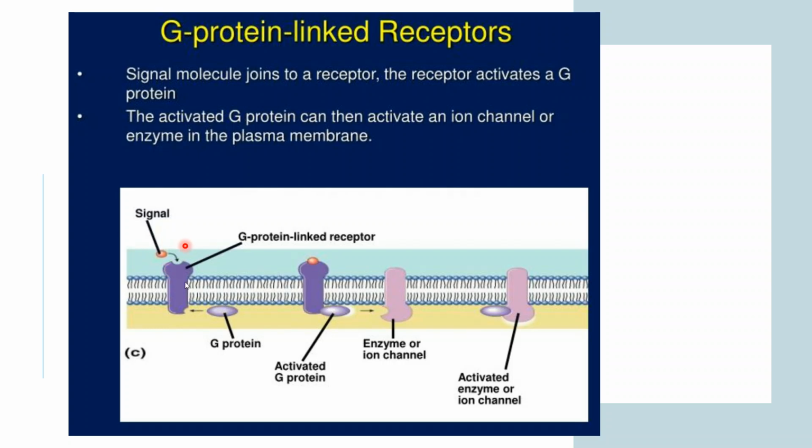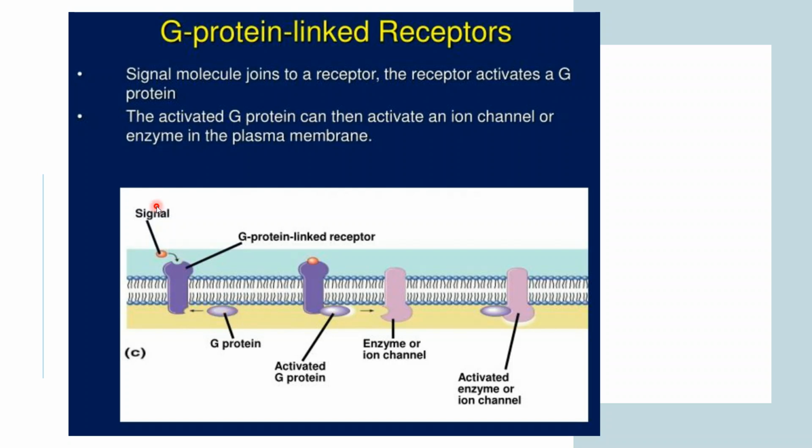First of all, these G protein linked receptors are also cell surface receptors, embedded in the plasma membrane. As soon as the signal molecule attaches to this G protein linked receptor, the G protein will then bind to the receptor.